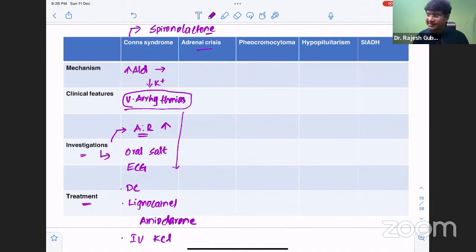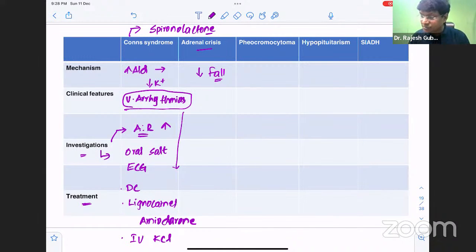Coming to adrenal crisis. Adrenal crisis is an abrupt decrease in all adrenal cortical hormones, that is, a decrease in corticosteroids, a decrease in mineralocorticoids, and a decrease in the weak sex hormones. Because of this, the individual may develop adrenal crisis. It should be an abrupt fall. But what would be the cause for the adrenal crisis?